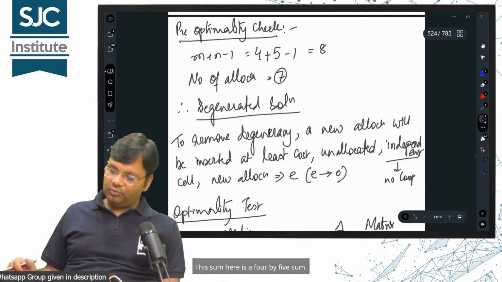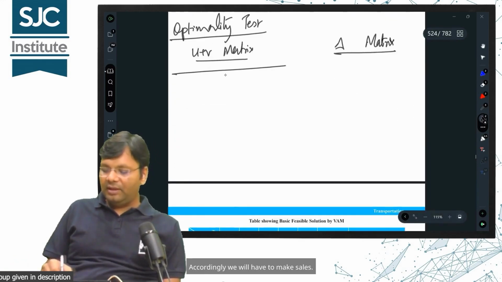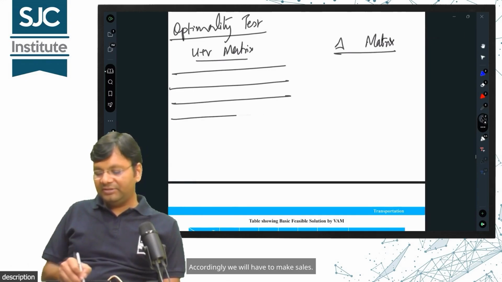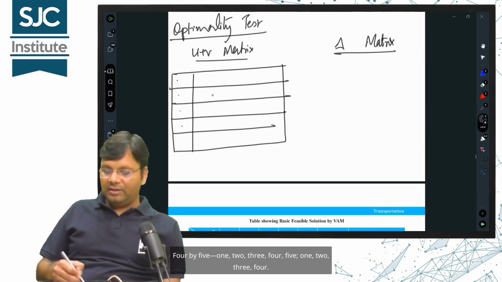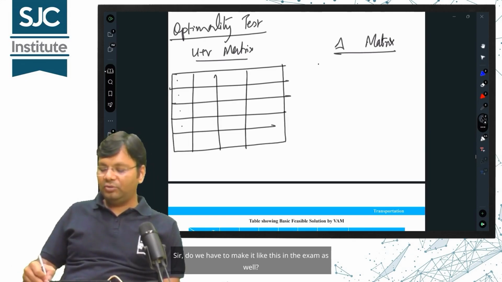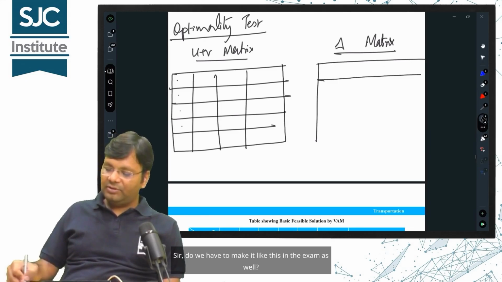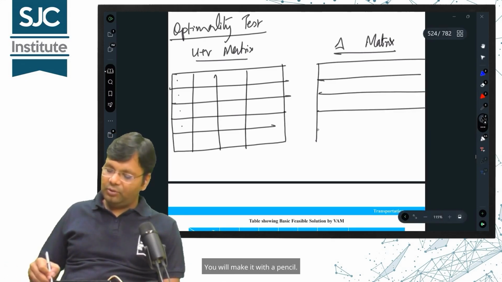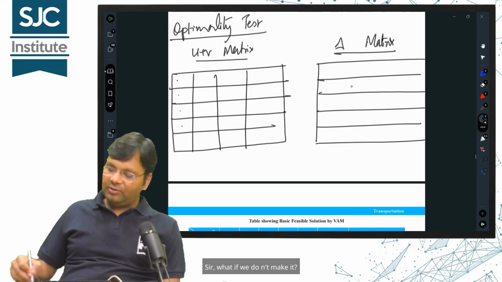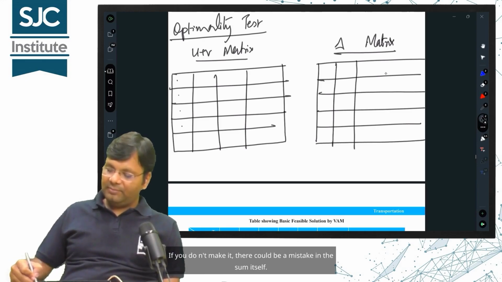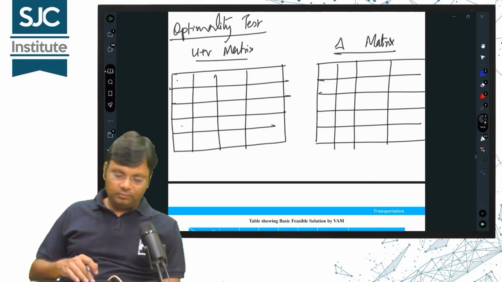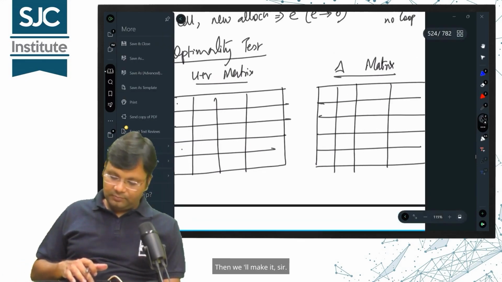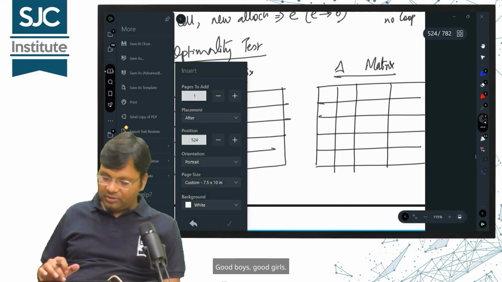This sum here is a 4 by 5 sum. Accordingly, we will have to make cells. 4 by 5, 1, 2, 3, 4, 5 columns and 1, 2, 3, 4 rows. Sir, do we have to make it like this in the exam as well? Yes, you will make it with a pencil. Sir, what if we don't make it? If you don't make it, there could be a mistake in the sum itself. The chances of making a mistake will increase. Then we'll make it, sir. Very good. Good boys, good girls.